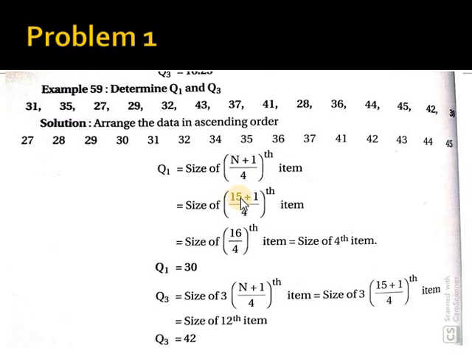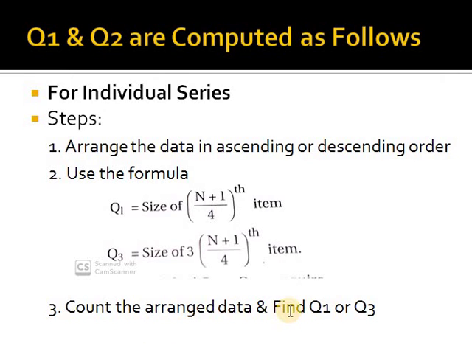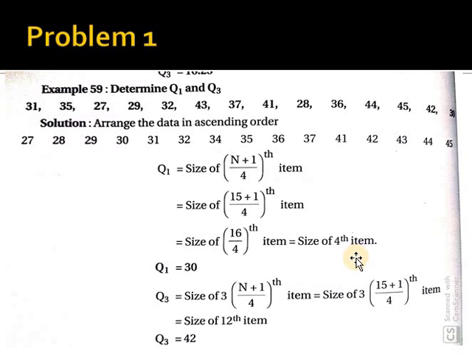So in total we have 15 terms, so n is 15. The number of items is 15 plus 1, that is 16, divided by 4, which means the fourth item. You have to count the arranged data and find Q1. Here we got the fourth item, so we count the data: 1, 2, 3, 4. The fourth data is 30, so Q1 is 30. And next for Q3, size of 3 into (n plus 1) by 4.